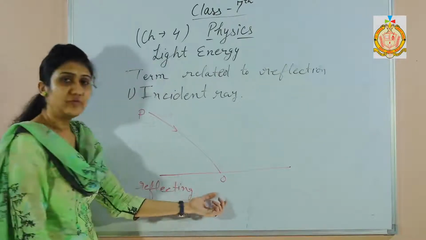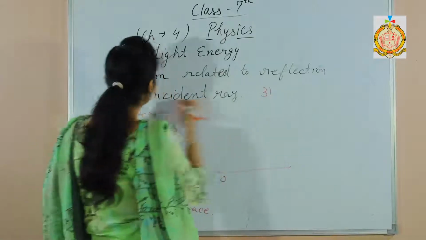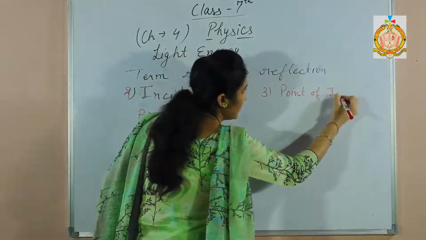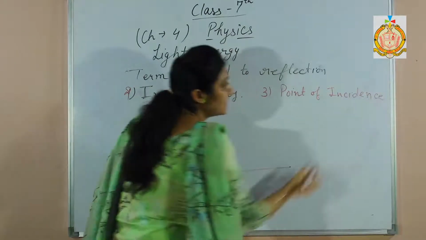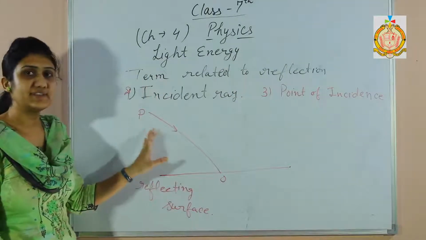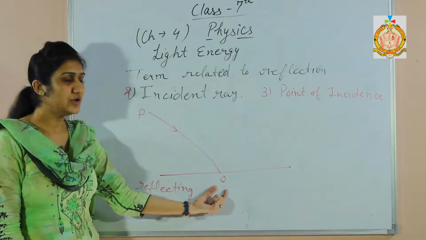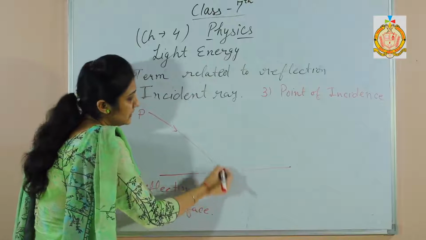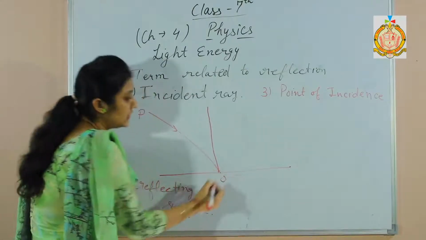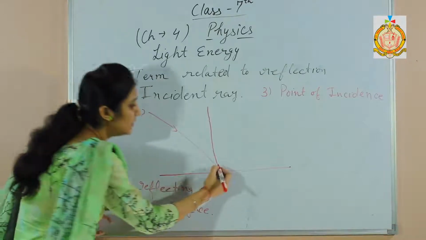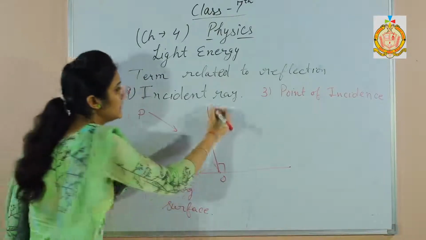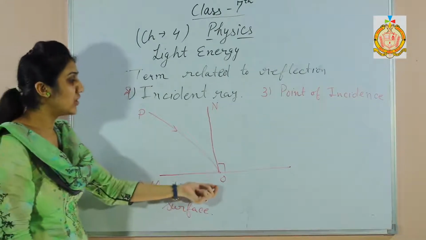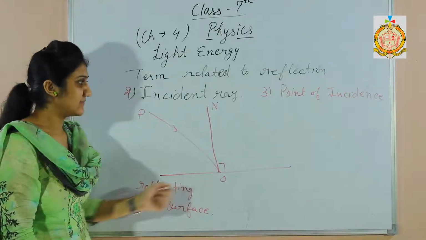Next one is the point of incidence. Third one is the point of incidence. The point of incidence is the point where the incident ray strikes the reflecting surface. Here the point of incidence is O. Next one is normal. Normal is the perpendicular drawn to the reflecting surface at an angle of 90 degrees. That is, see this point N, then we can say NO is the normal. This is always drawn from the point of incidence.